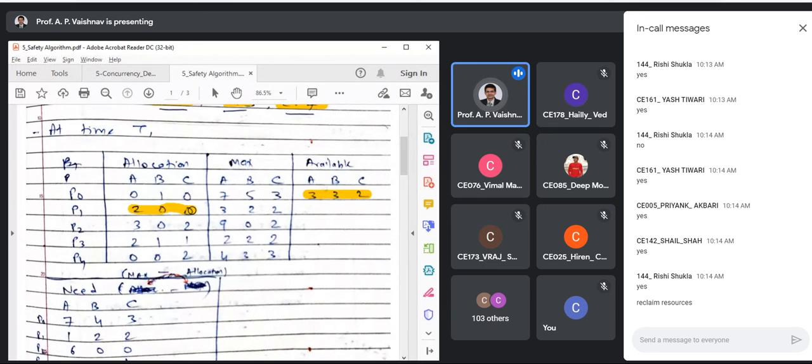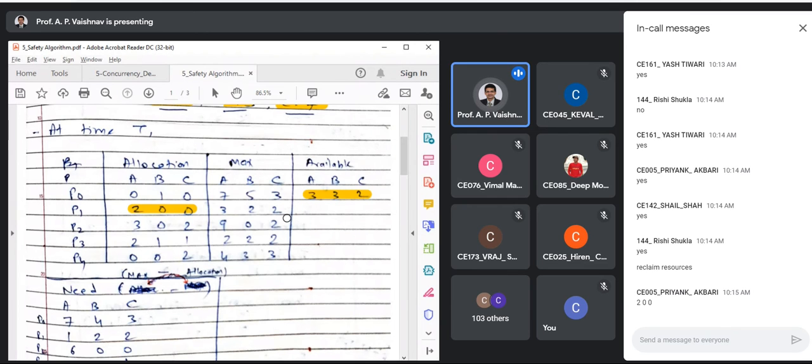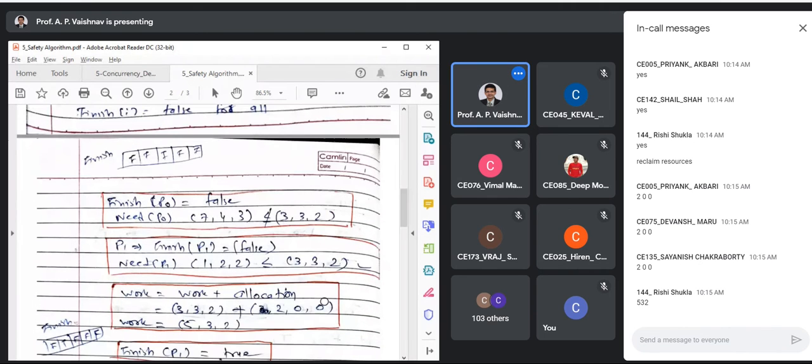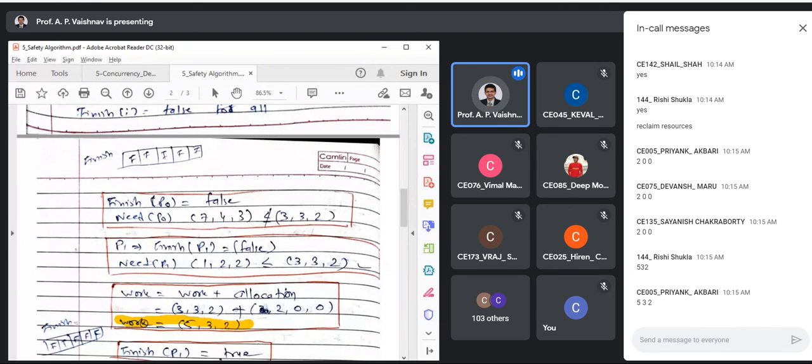So what are allocated resources to P1? 200. So P1 was not allocated any resource of type B or C. It was just allocated 2 instances of A. Okay. So I need to add 332 plus what? It is a simple array addition, 200. That's correct. Right? So the final answer will be 532. That is your updated work vector.